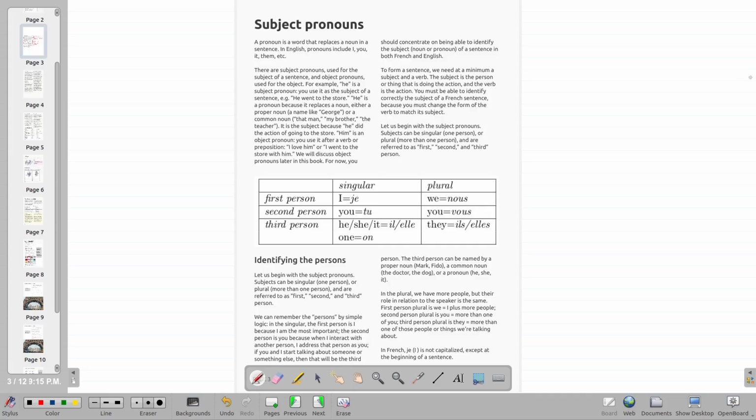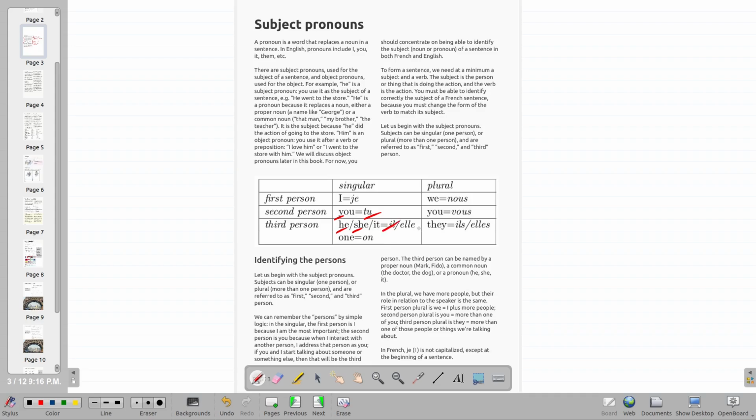Je m'appelle Chidi Igwe, and in the previous lesson we began to look at subject pronouns and how they work in both English and French. We saw that I, the equivalent is je. You, the equivalent is tu. He, she, the equivalent of he is il.